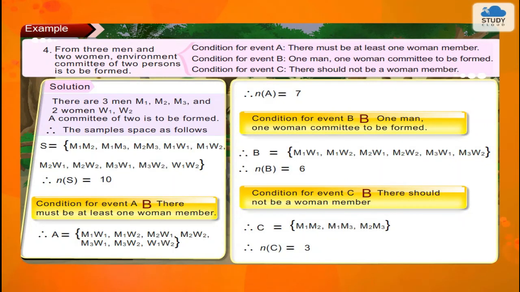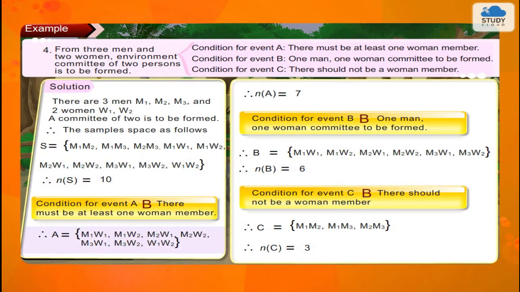Solution: there are 3 men, M1, M2, M3 and 2 women, W1, W2. A committee of 2 is to be formed. Therefore, the sample space is as follows. Therefore, n(S) = 10.